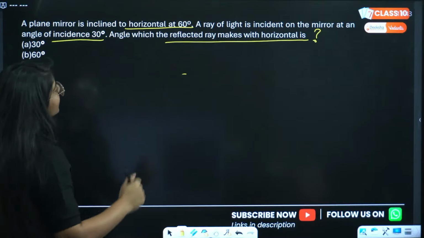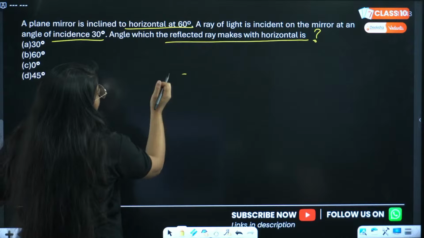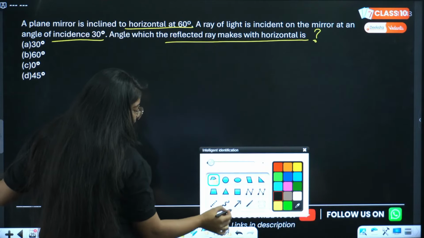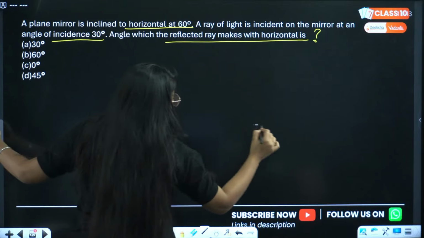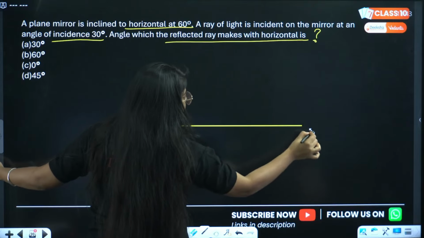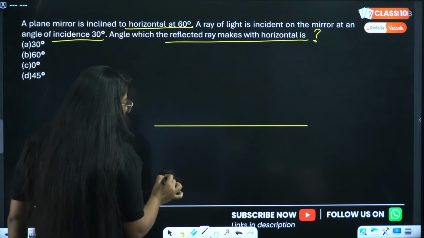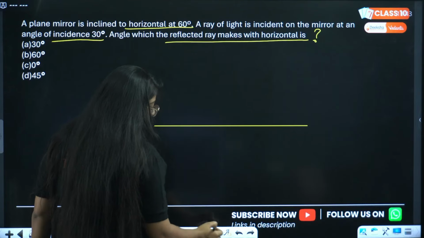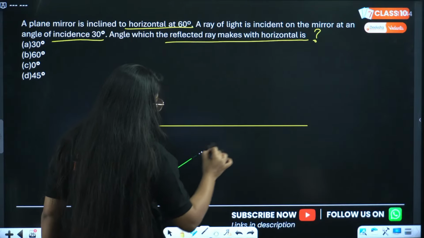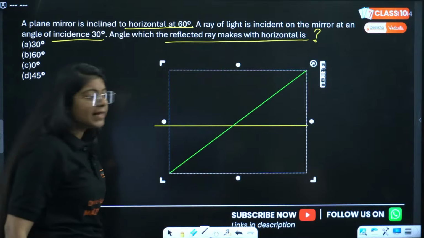Okay, let us see. We have a plane mirror. It is inclined to horizontal at 60 degrees. Now, see, this is always the horizontal, right? Now I have a plane mirror and it is inclined to horizontal at 60 degrees. So can I place my plane mirror like this?